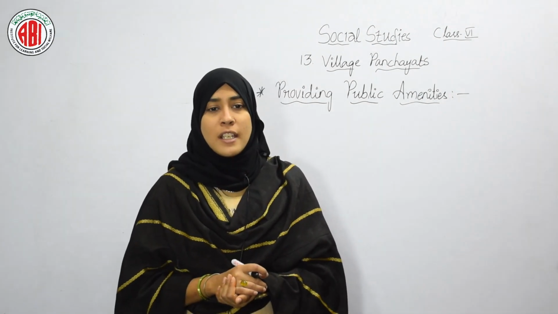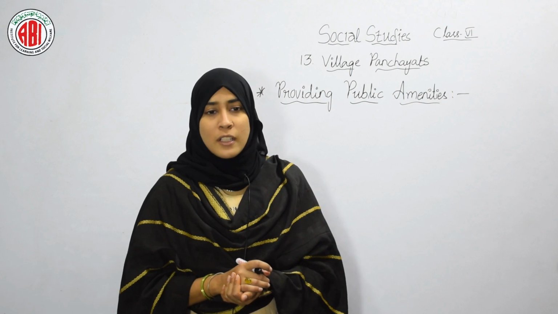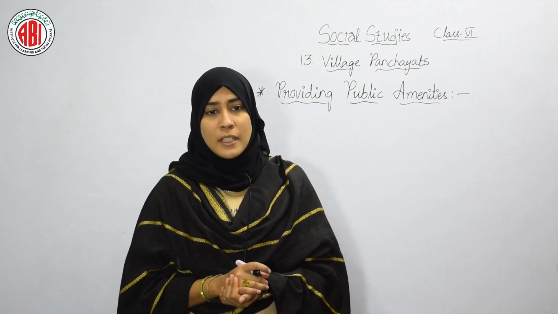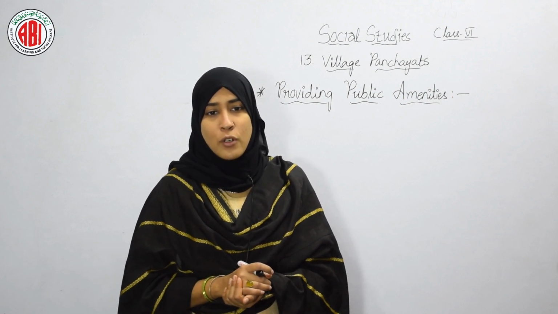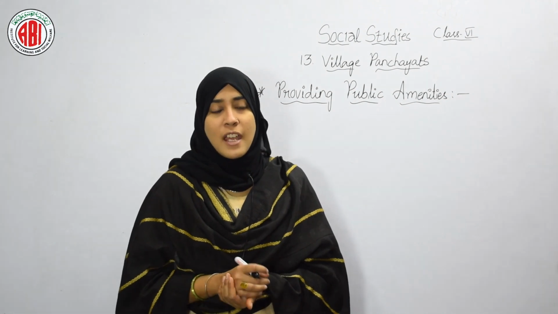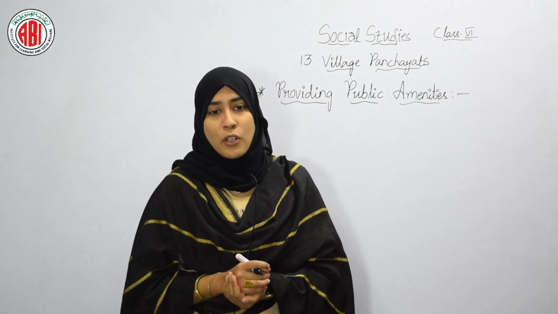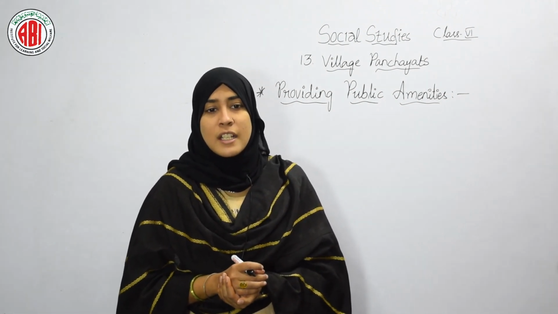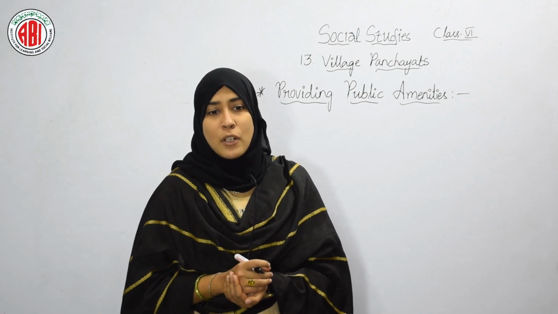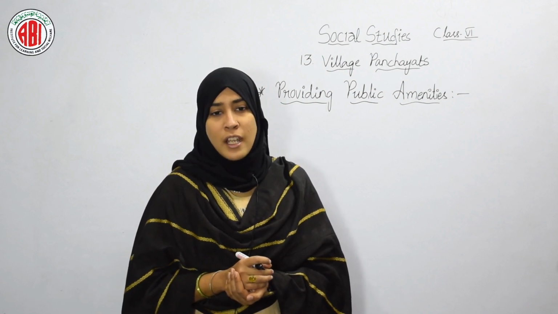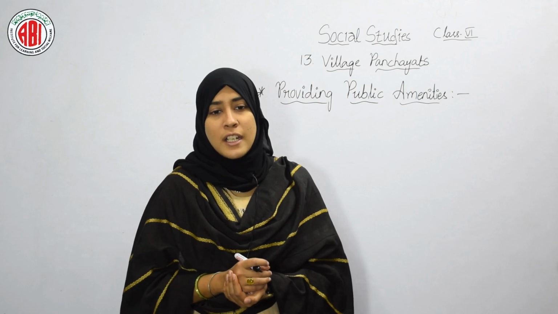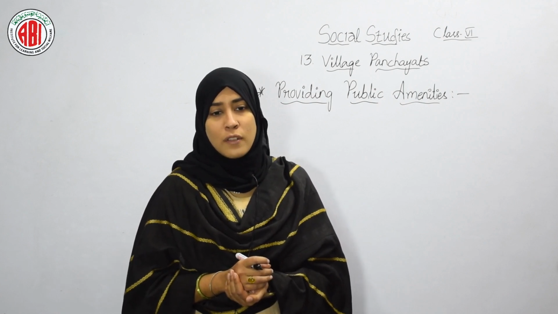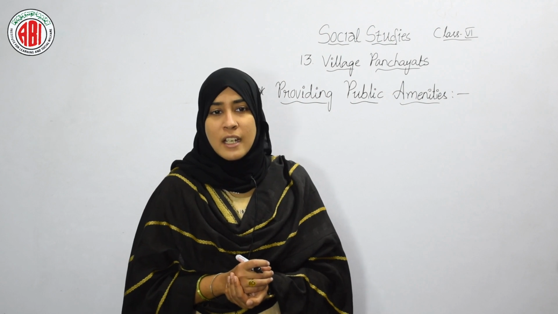Let's see democracy at the village level. All the public amenities can be provided by the government departments, but they follow orders from higher ups and eventually from the authorities in the state capital. In such an arrangement, the people of the village will have no say or role. Further, the needs of the villagers are best understood by them and they can also solve their problem more easily than others.